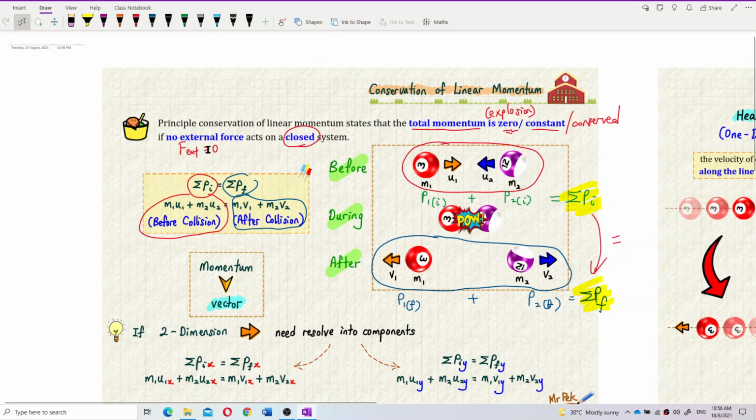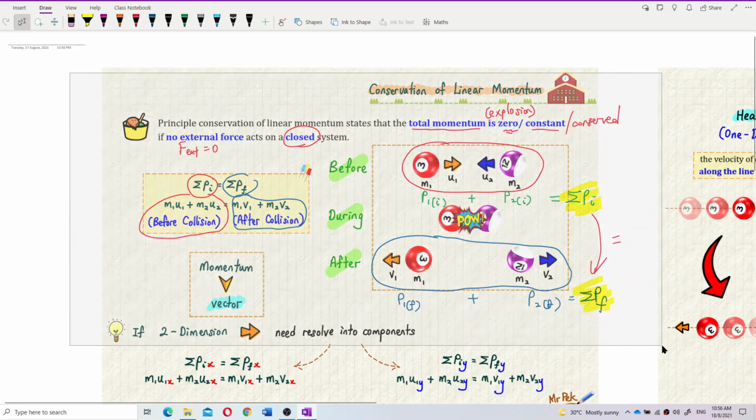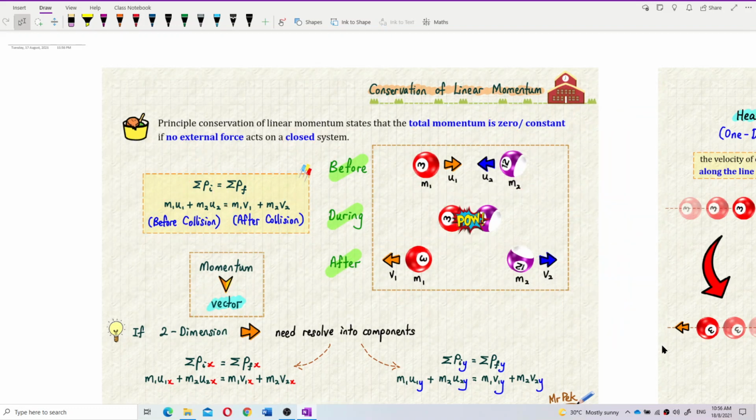What does it mean by this? Now I want to explain this part: no external force acts on a closed system. No resultant force.